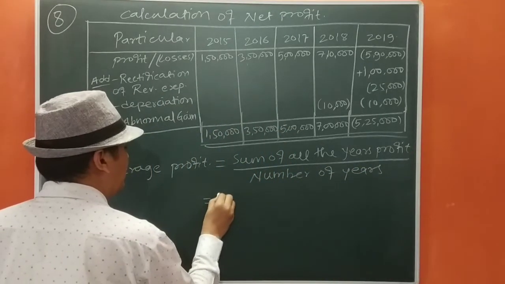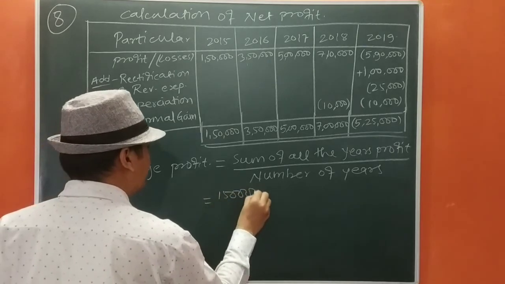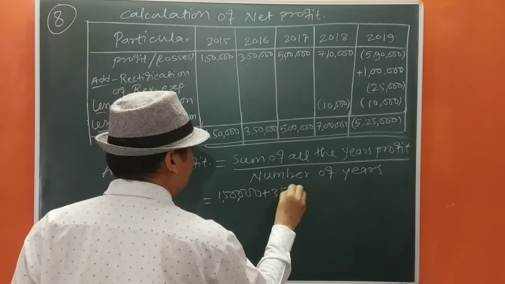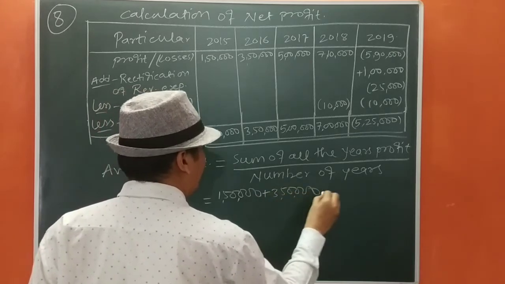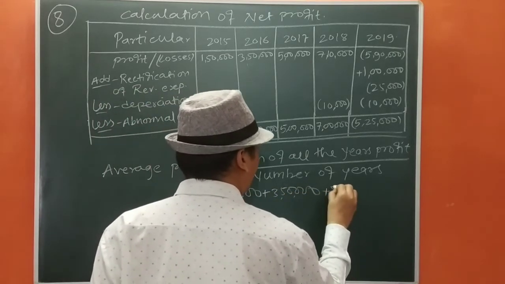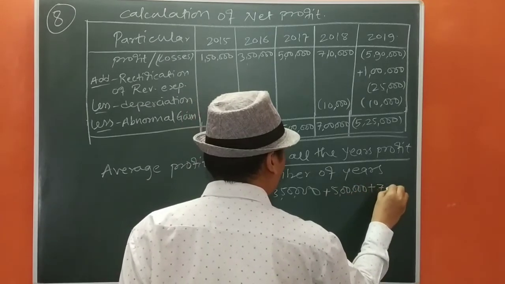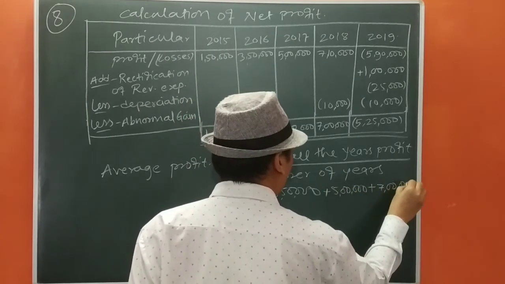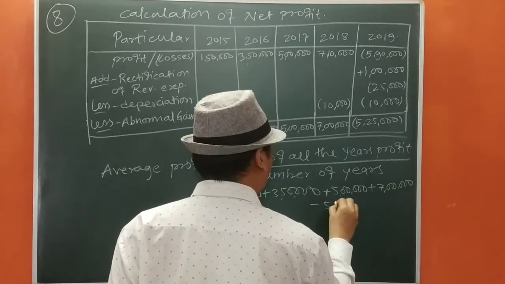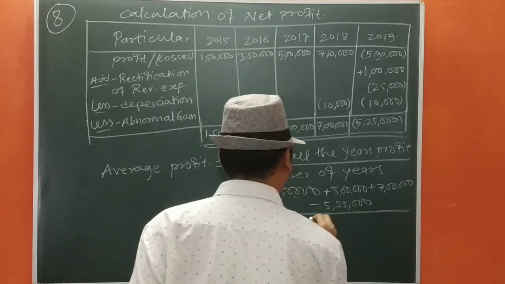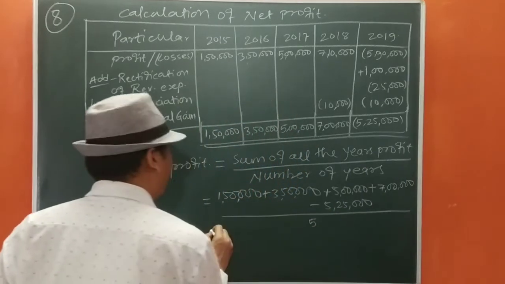That equals 1,50,000 plus 3,50,000 plus 5 lakh plus 7 lakh minus 5,25,000 upon 5.